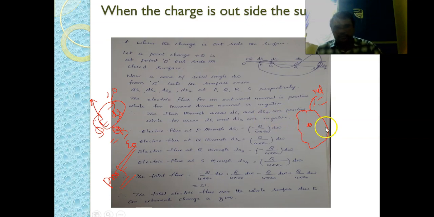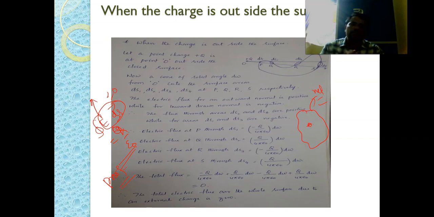So what we have discussed in today's class: we have discussed what electric flux is, what electric field lines are, and we have discussed Gauss law. We have discussed its proof in two different cases: when the charge is enclosed within the closed surface, and when the charge is not enclosed in the closed surface.